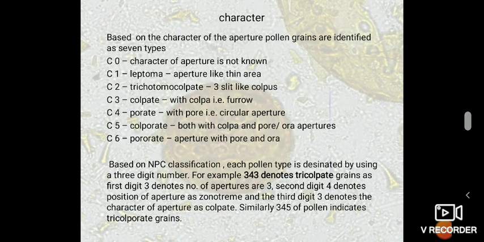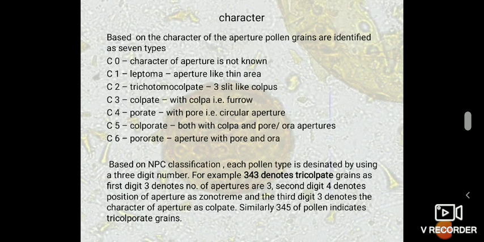And coming to character, based on the character of aperture, pollen grains are identified as 7 types. C0, the aperture is not known. C1 is the leptoma, the aperture like thin area. C2 trichotomocolpate, 3 slit-like apertures. C3 colpate, with colpa, means a furrow-like structure. C4 porate, with pore, circular aperture. C5 colporate, both colpa as well as pore or aura in apertures. C6 pororate, aperture with pore and aura.